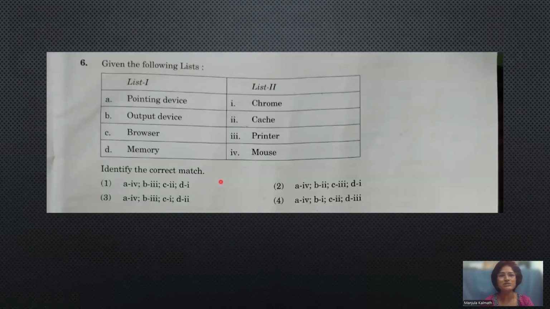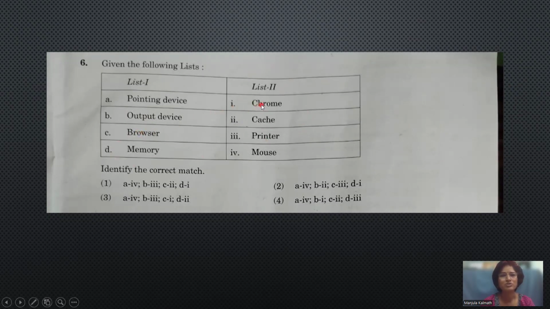The next question is, given the following list: pointing device, output device, browser, and memory. Pointing device, where will it go? That is the mouse. Mouse will be the pointing device because it holds the pointer on the screen. Wherever I need to take the pointer, by moving the mouse, the pointer will move here. Output device is the printer. Standard output device it is. And standard input device is the monitor. And browser, Chrome is the browser here.